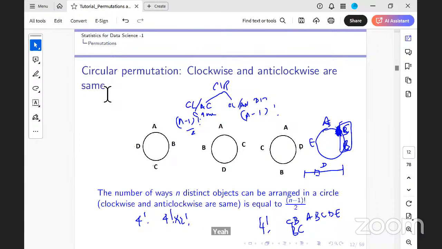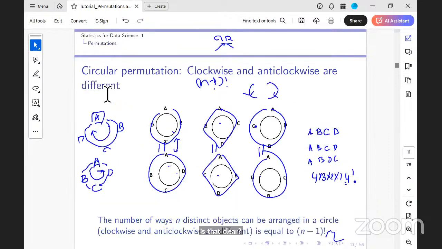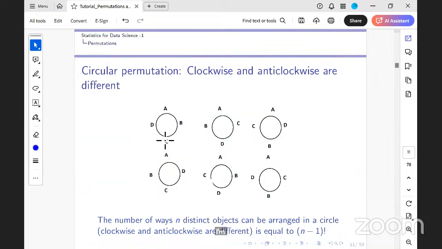Now, I want to tell you here, the clockwise and anti-clockwise is taken into account, but within this A, B, C and B, C, they can be either C is before B or B is before C. Is that clear? Ma'am, can you repeat? Okay, let's do this carefully. Let me take a smaller example. Let's look at this A, B, C, D alone. I want B and C always together.